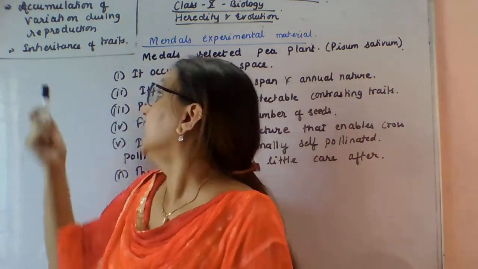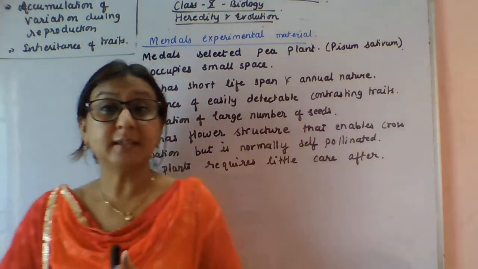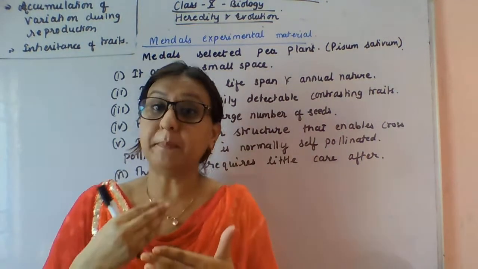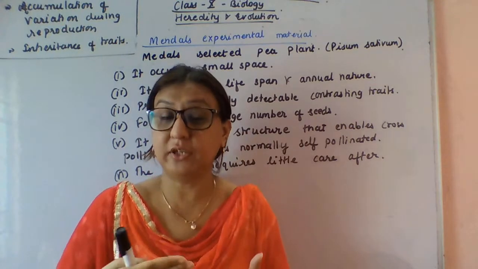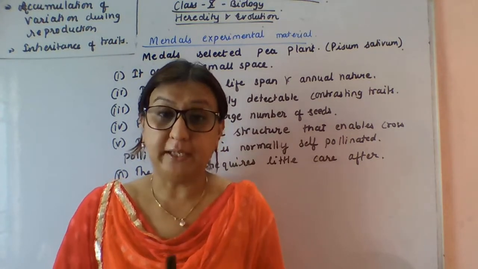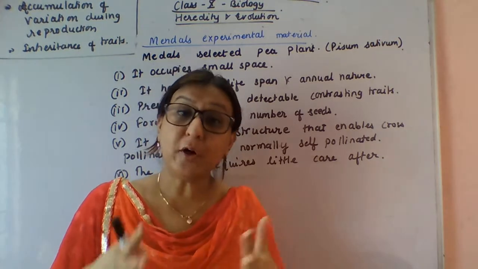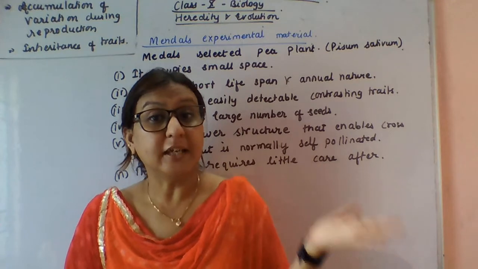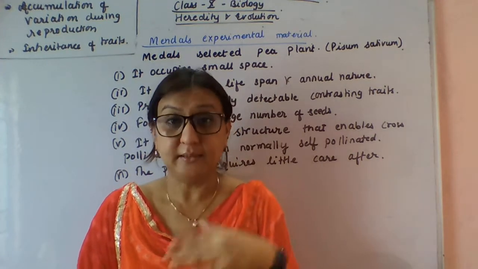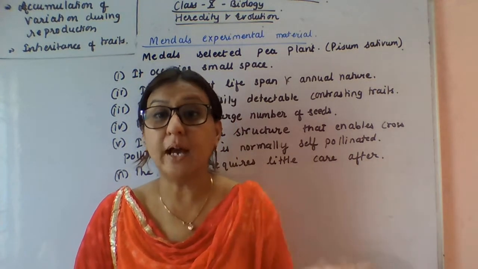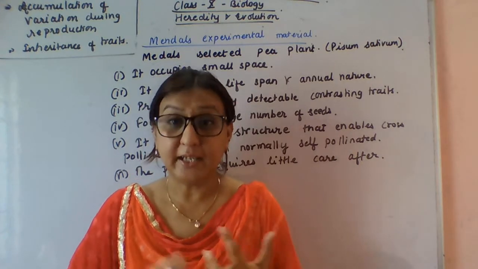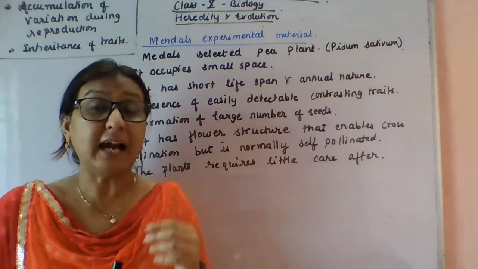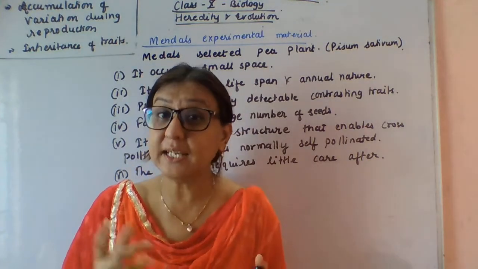After that we discussed inheritance of traits. Inheritance of traits means the characteristics or traits which pass on from one generation to another, from parents to offspring. After that I explained inherited traits and acquired traits. Inherited traits are what you get from your parents, transferred from one generation to another, like eye color, hair color. One more example of inherited traits is the attached earlobe and free earlobe.